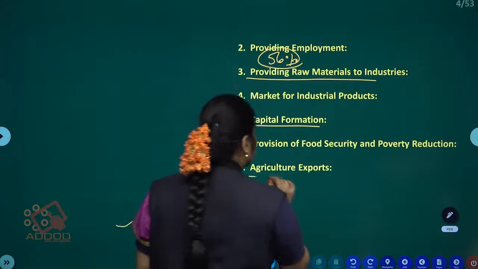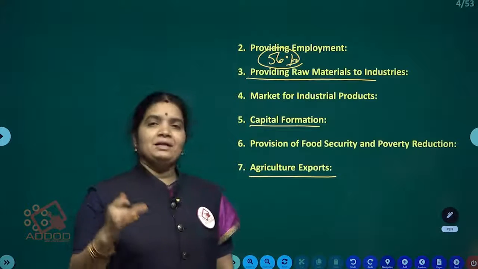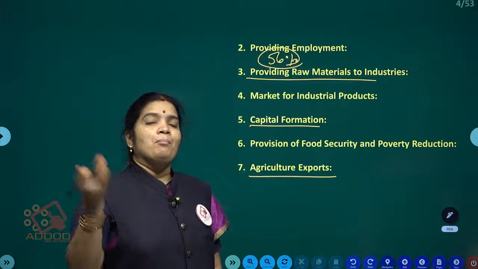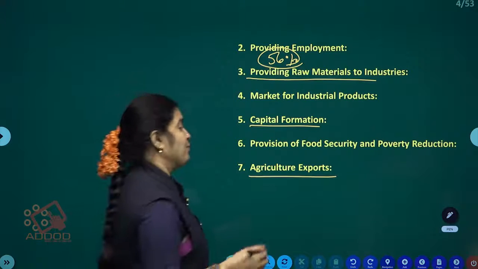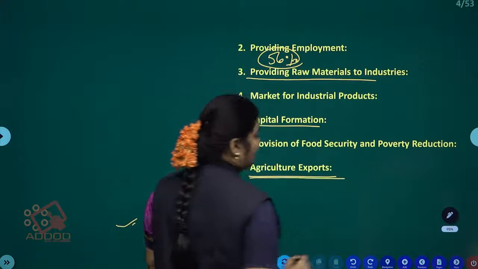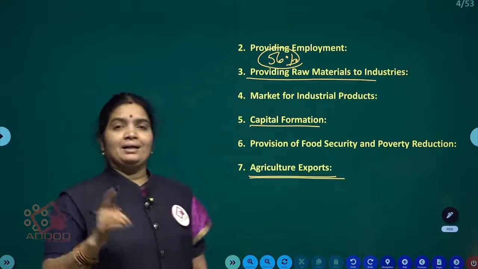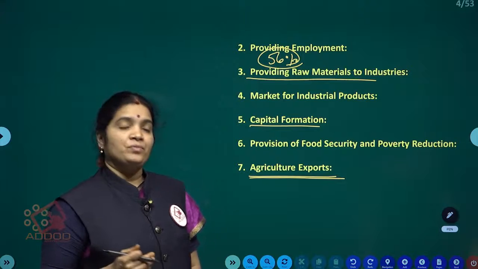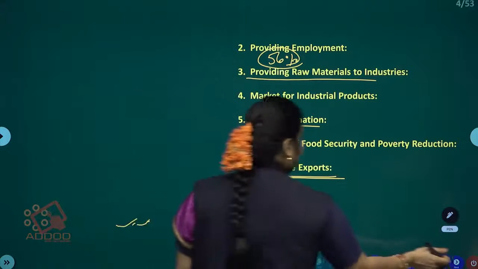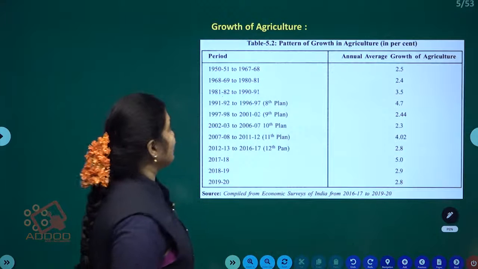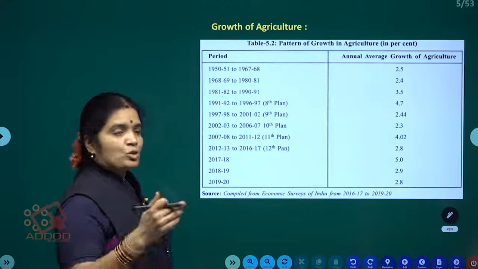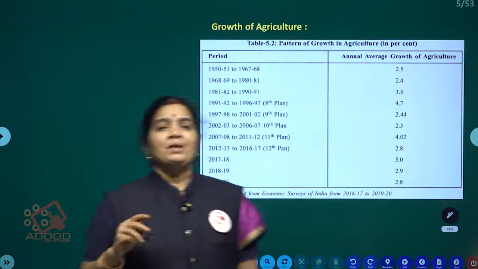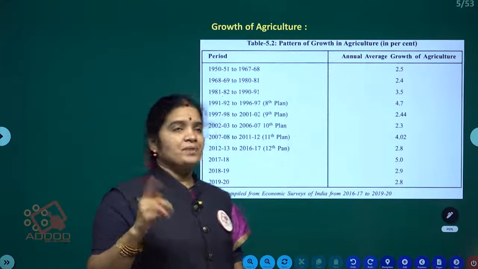Next one, agriculture exports. Whatever exports we have, we are selling to other countries, and we export the maximum share from the agriculture sector. Through the agriculture sector we are earning foreign income. It is also a very important role of the agriculture sector, right? So it is for a 5 marks question, or it will get 10 marks in the final exam.